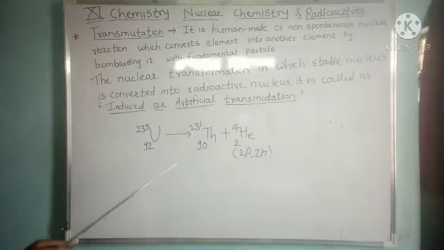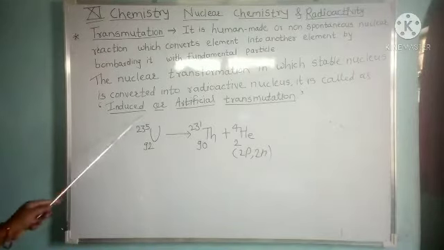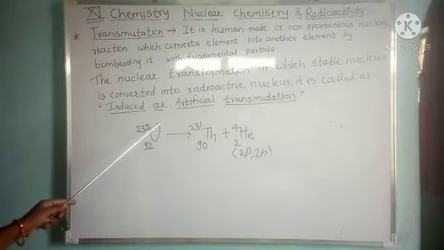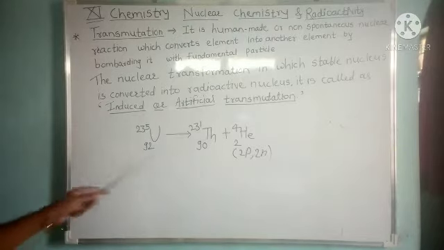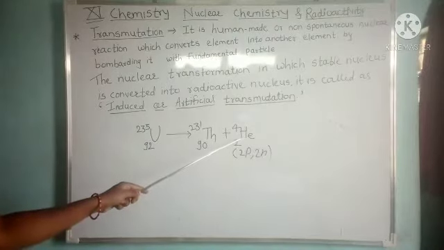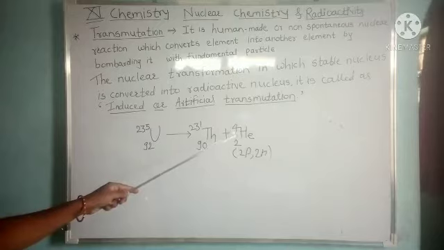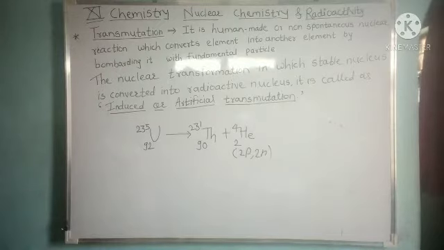That is radioactivity. Uranium or any other radioactive element will emit fundamental particles spontaneously. That is called the radioactive process, radioactivity, or spontaneous process. Now we have to learn the non-spontaneous or man-made process.